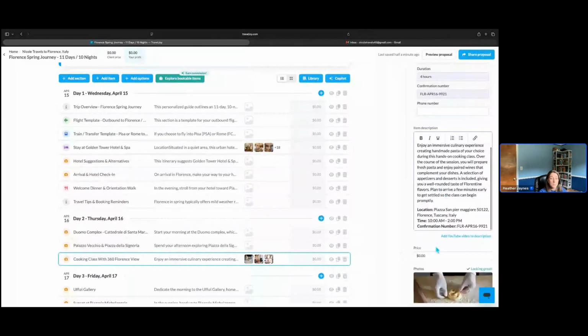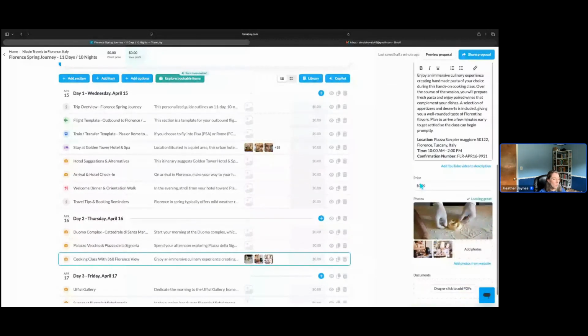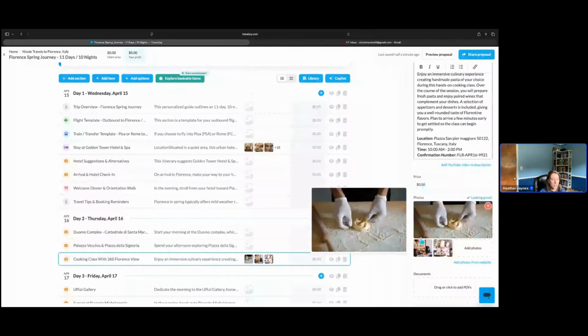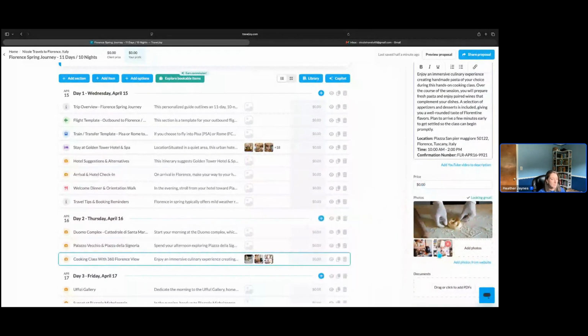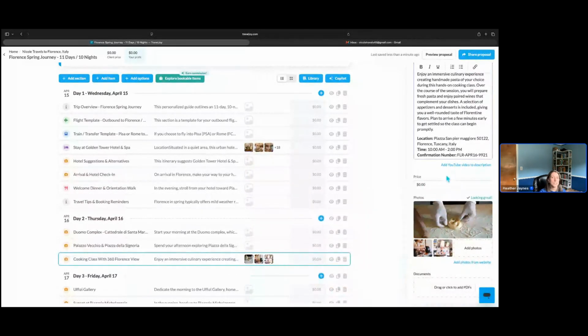Now, the document that I uploaded didn't actually have any photos on it, but Copilot and the Magic Importer tool actually took care of importing a few photos that it believed matched what the activity was. So again, something so magical and saves you so much time in your workflow.